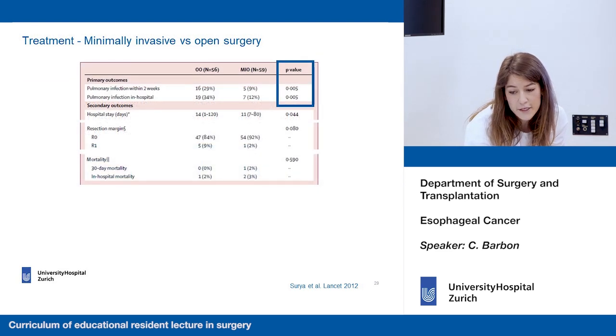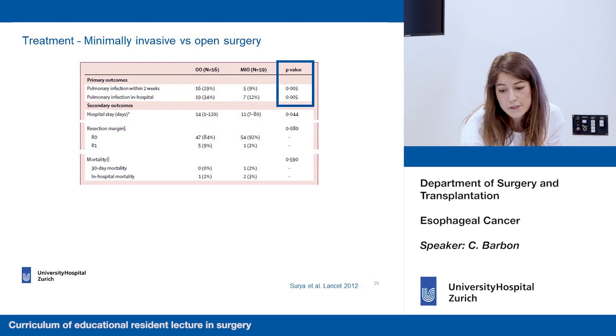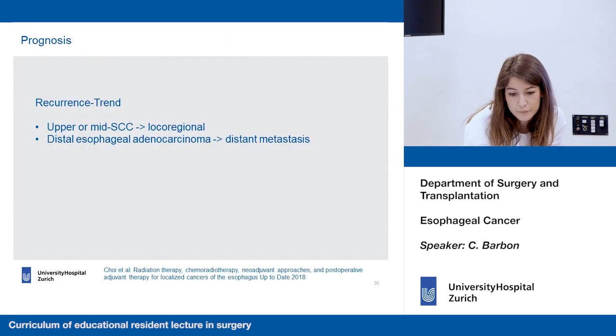What is interesting is that the study shows that pulmonary infections are less frequent in the patients that were treated minimally invasively. But what is also very interesting is that there was no difference in the secondary outcomes, that is, hospital stay, resection margins and mortality were the same in the two groups. So this study shows that we can safely perform minimally invasive surgery.